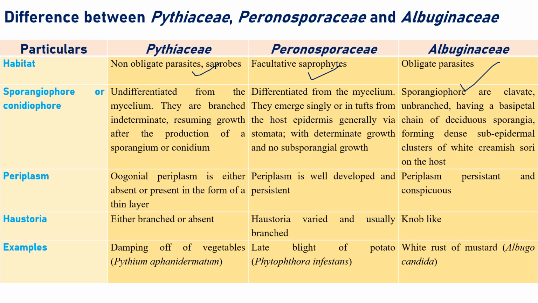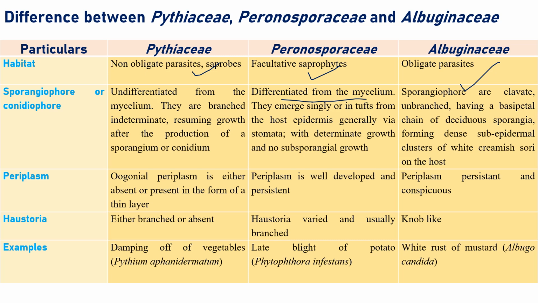Regarding sporangiophore and conidiophores, I think we have already discussed this. In Pythiaceae there is generally no such differentiation. They are undifferentiated from the mycelia, with branched intermediate growth, and they produce sporangium, generally sporangium only. When it comes to Peronosporaceae like Phytophthora, they have well differentiated sporangiophores from the mycelium, emerging singly or sometimes in tufts like branches, with determinate growth, and no subsporangial growth can be observed, unlike in Pythiaceae.